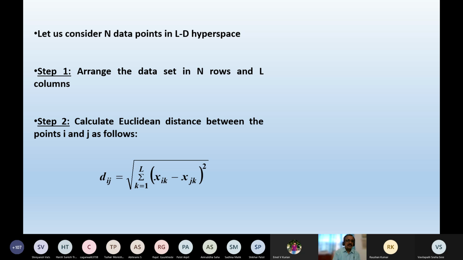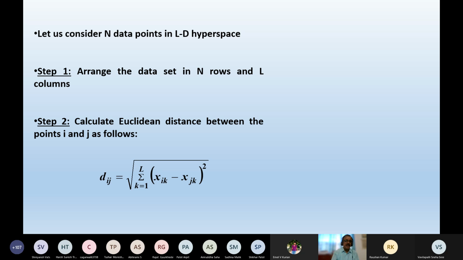Step 2. Calculate the Euclidean distance between the points i and j as follows. That is, dij is nothing but the square root of summation k equals 1 to L of (xik minus xjk) squared, and k varies from 1 to L. Capital L is nothing but the dimension of the data.